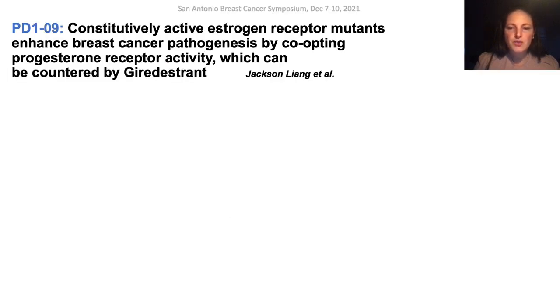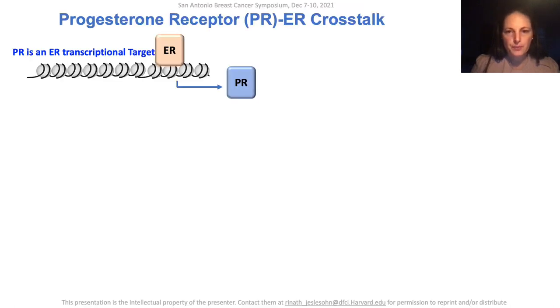Moving to the last poster, entitled Constitutively Active Estrogen Receptor Mutants Enhance Breast Cancer Pathogenesis by Co-opting Progesterone Receptor Activity, which can be countered by giredestrant, presented by Dr. Liang from Dr. Metcalfe's group. Since this poster continues the theme of the role of the progesterone receptor in the presence of ER mutation, let's briefly review some other aspects of the PR-ER crosstalk.